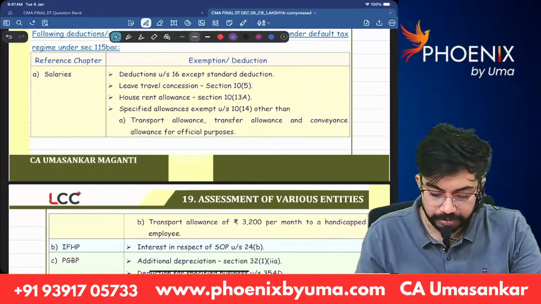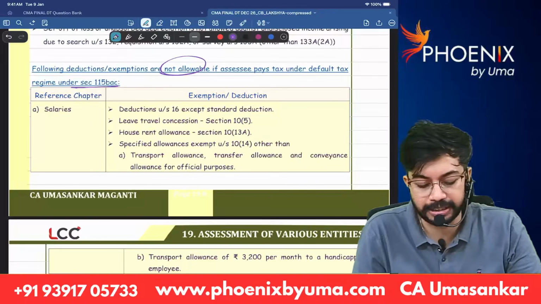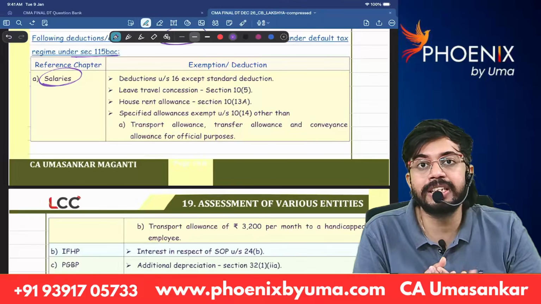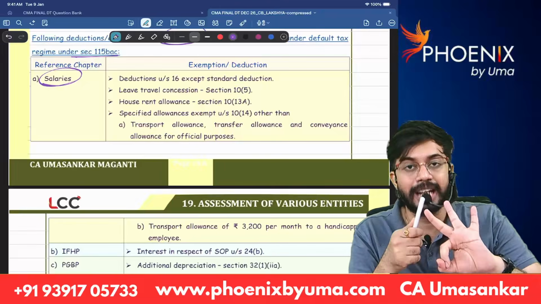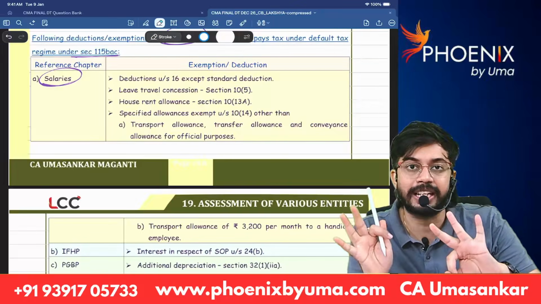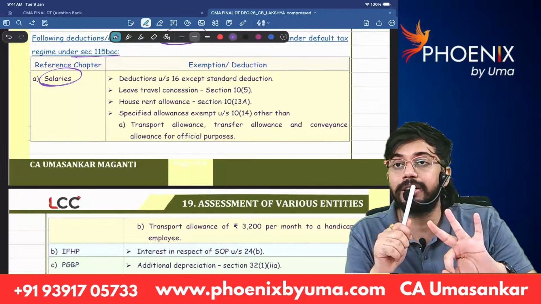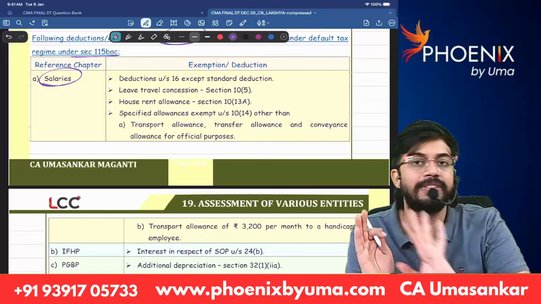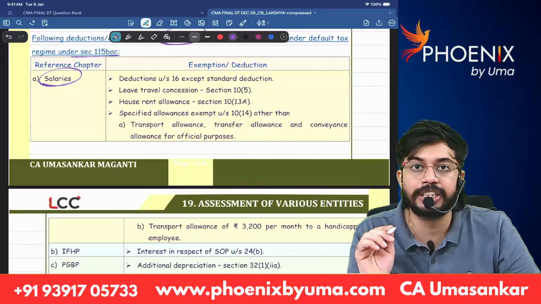Let us see what are the benefits that are not allowable under section 115 BAC. If you take the head salaries, in salaries head, deductions are there under section 16. There are three deductions: standard deduction, entertainment allowance, profession tax. Entertainment allowance, profession tax, these two deductions are not available under default tax rates. That means if you choose 115 BAC default tax rates, you cannot get profession tax and entertainment allowance. Standard deduction is available both under default tax rates as well as under optional tax rates. Under default, standard deduction is 75,000. Under optional, standard deduction is 50,000.